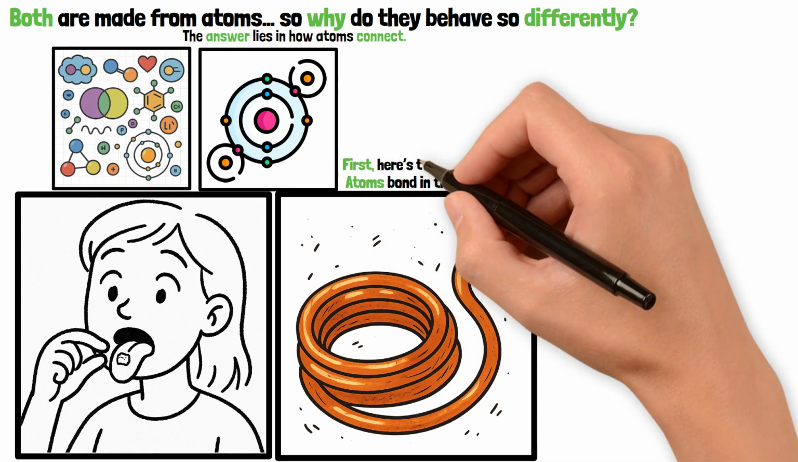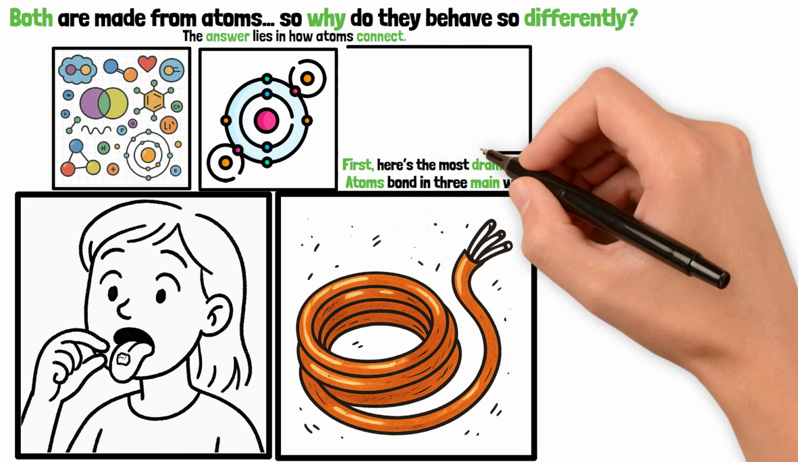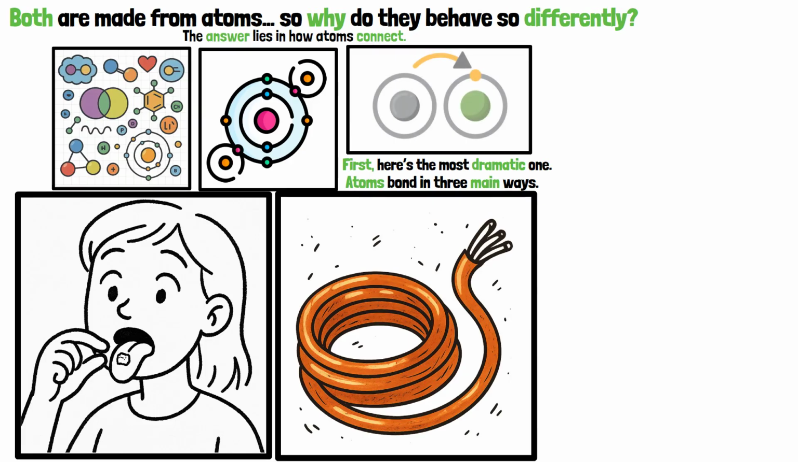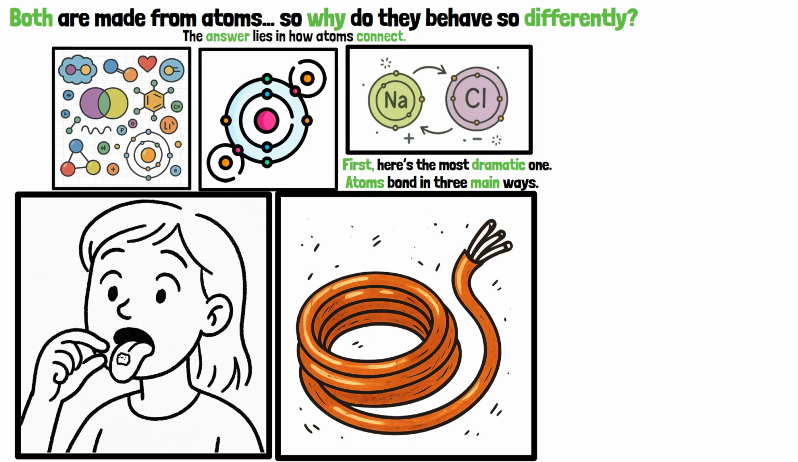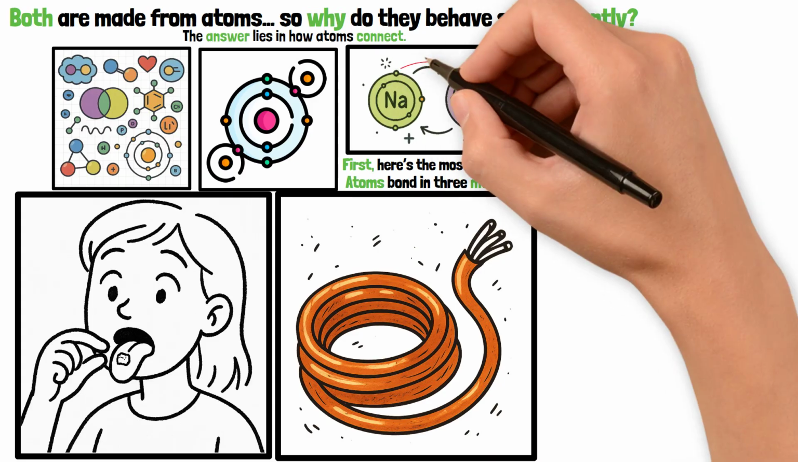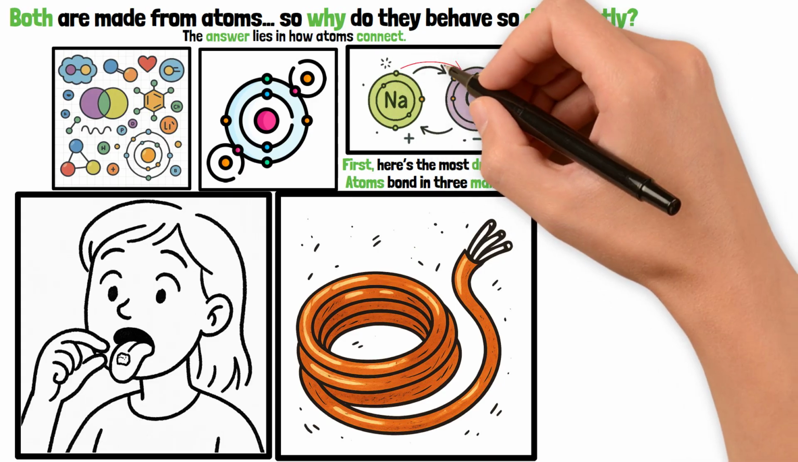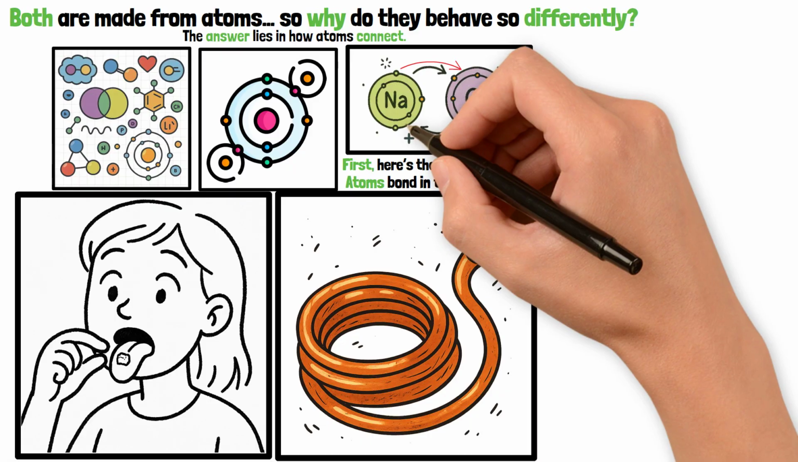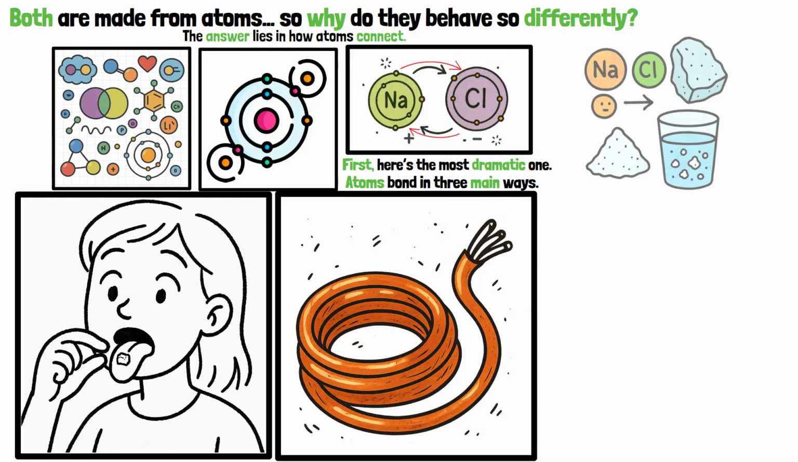First, here's the most dramatic one. In ionic bonding, one atom gives up electrons and another grabs them. This usually happens between metals and nonmetals. The result is a pair of charged ions, one positive, one negative, locked together by electrical attraction. Think of it like a complete handover. Sodium gives an electron. Chlorine takes it. That exchange forms common salt, hard, brittle, and able to dissolve in water.